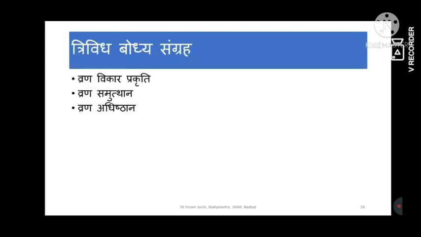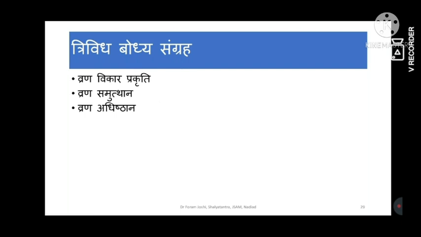After that, we come to Trividha Bodhya Sangraha. People who are attached with the basic principles and concepts can understand this very well. And if you cannot understand this, please contact one of your colleagues who are attached with the basic principle departments. They are studying this and they are also considering it in other diseases. In the coastal diseases, they are considering it; on the Shakha side, they are not. Go through it and understand the principles, because these three words are the only words from which different lectures can be taken. There is more and more elaborated material available.